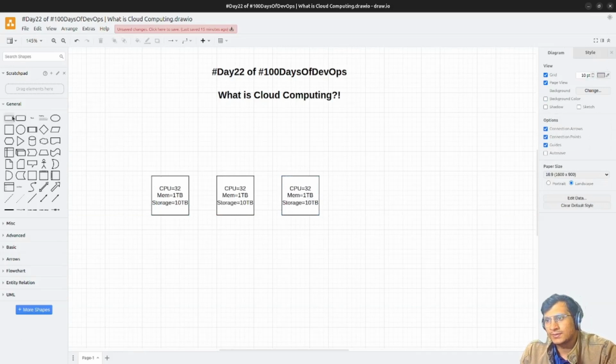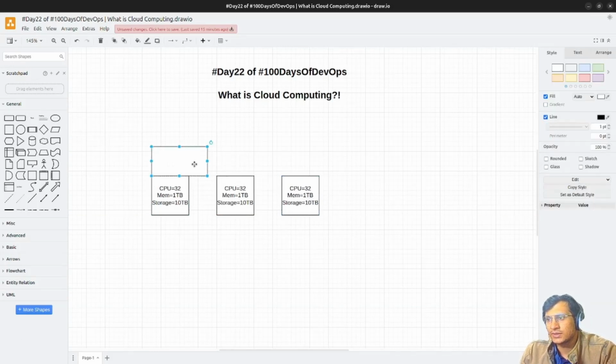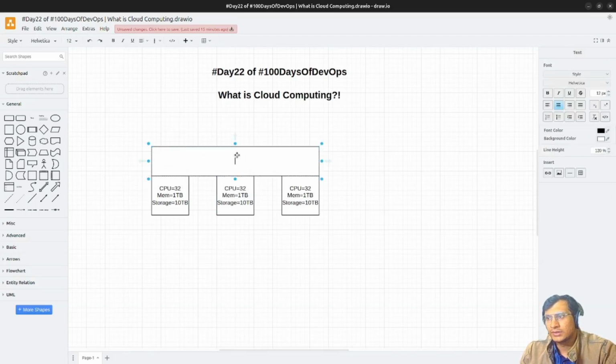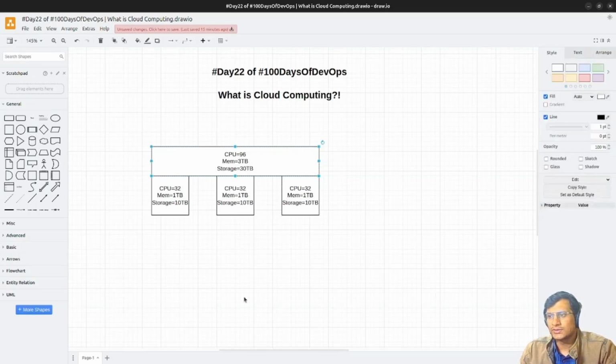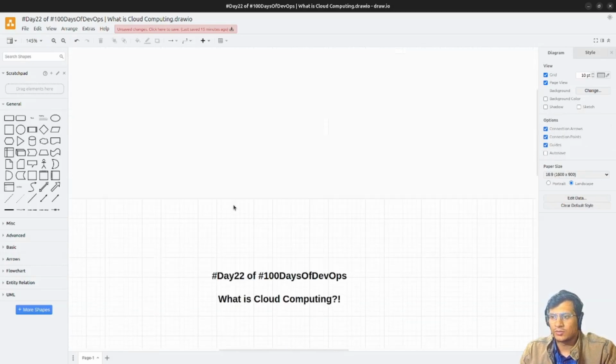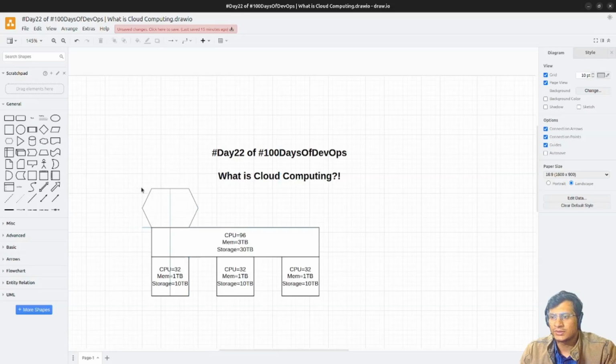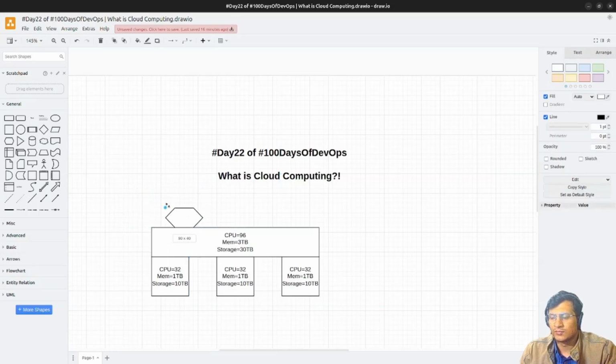Then what I'll do, I'll just create one virtualization layer on top of this. This virtualization layer would have CPU equal to 96. Okay, 96 CPU would be available. Then memory would be 3 TB, and we have storage of 30 TB. So this is the virtualization layer, and on top of this, I can further subdivide into small OSs, small virtual machines.